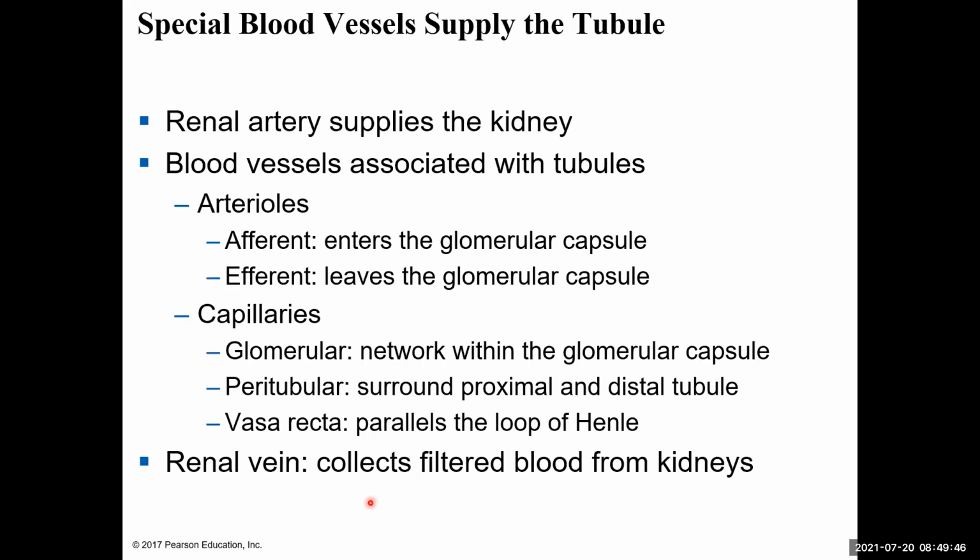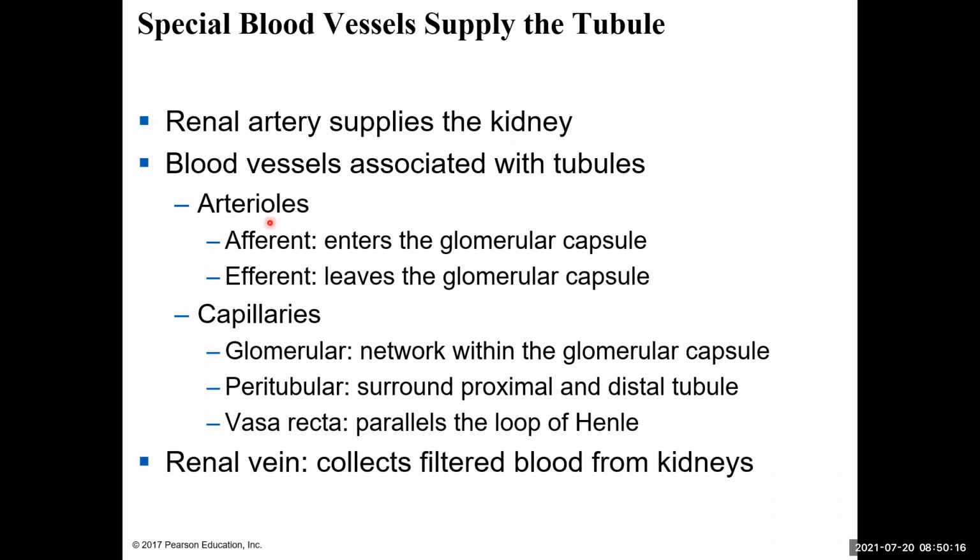Okay. And so the blood travels into the kidney and moves into the glomerulus, so that network of capillaries that's in the glomerular capsule, via the renal artery. So this supplies the blood to the kidney. So this is where all the blood comes in. And then the blood vessels are associated with the tubules of the nephron.